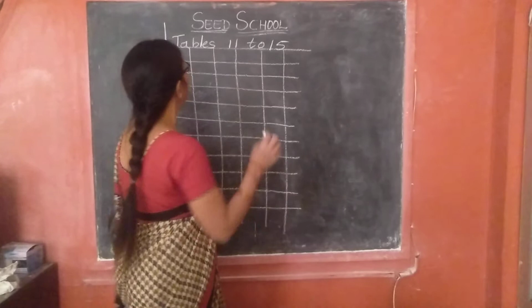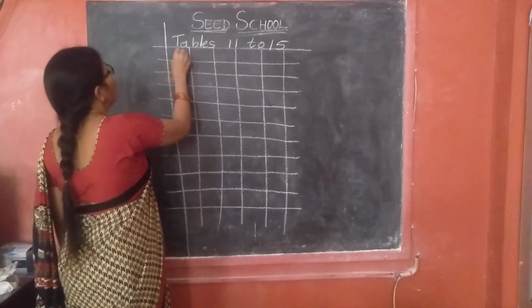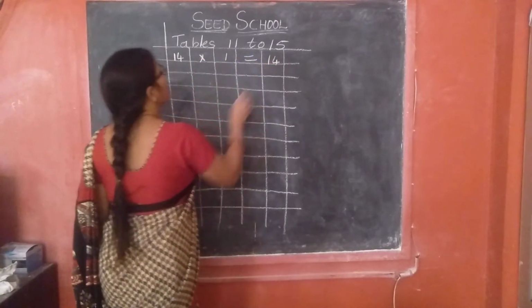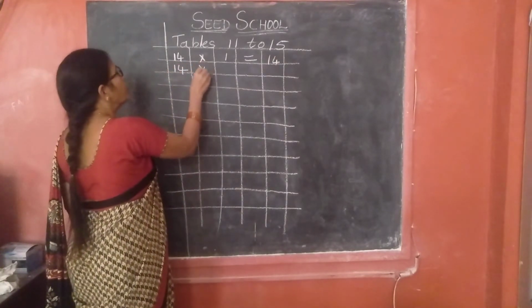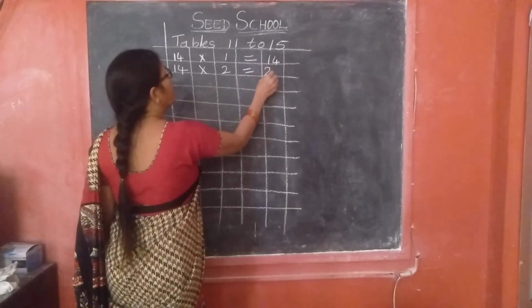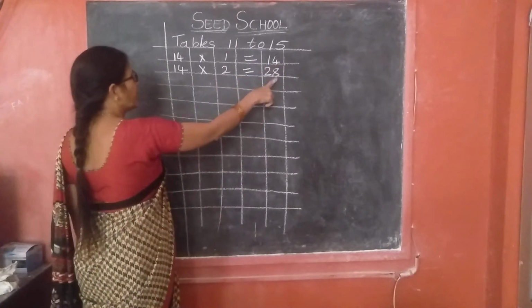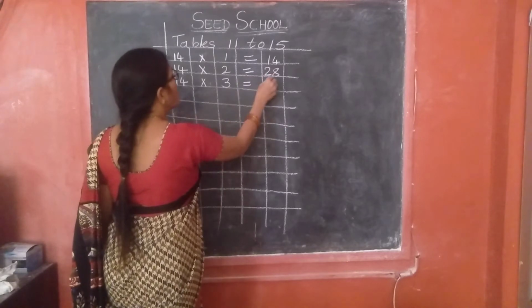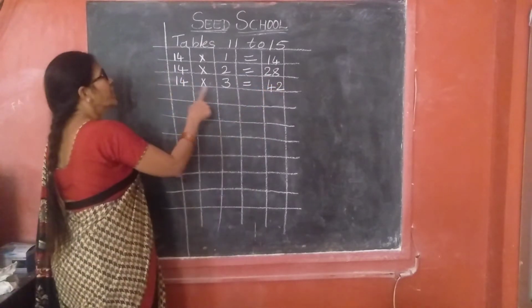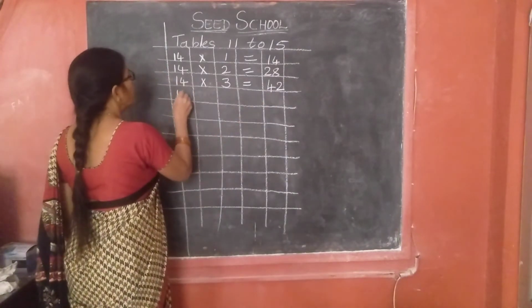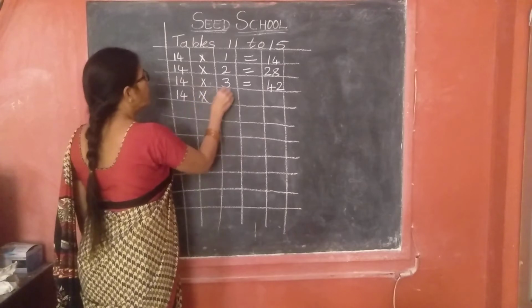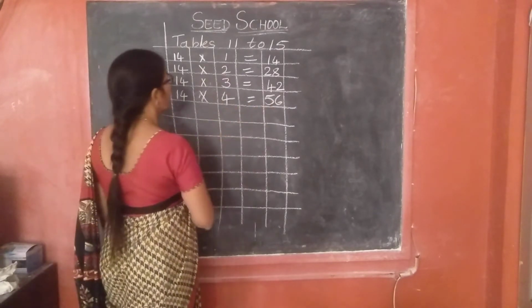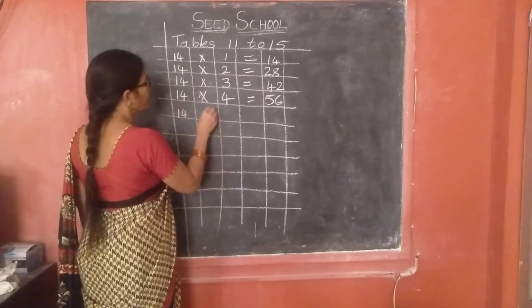Yes, ready children? 14 table. 14 ones are 14. 14 twos are 28. 14 threes are 42. 14 fours are 56.